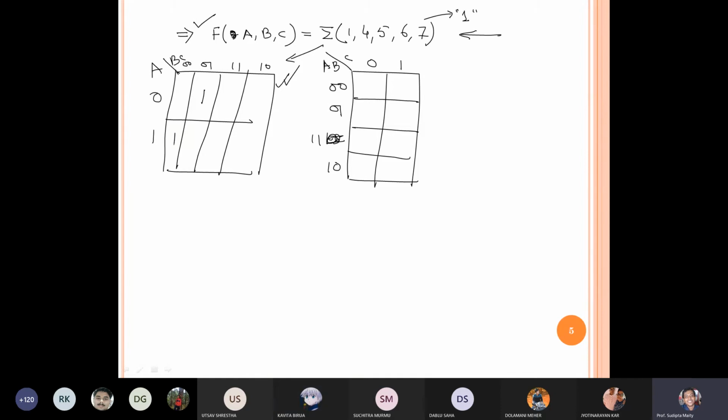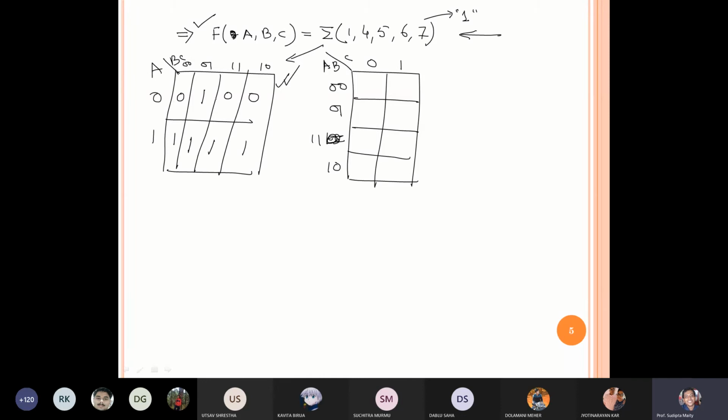1 0 0, where is that? Then 5 means 1 0 1, this one. Then 6 means 1 1 0, and 7 means 1 1 1. Is it clear? Somebody was facing an issue. Now in the remaining boxes, we do not have any data, which means we have 0 over here.